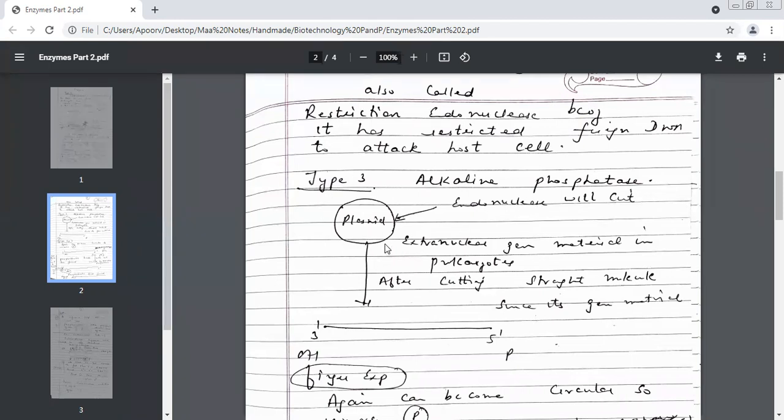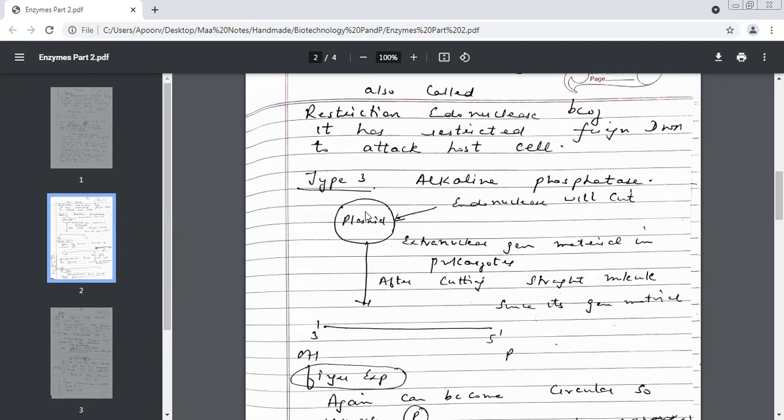Beta, this is a plasmid. What is a plasmid, children? Circular DNA. It's an extranuclear circular genetic material. So, beta, what have I taken? Now, see very nicely, I'll show you something. We want to cut this plasmid. Plasmid is an extranuclear genetic material found in prokaryotes.